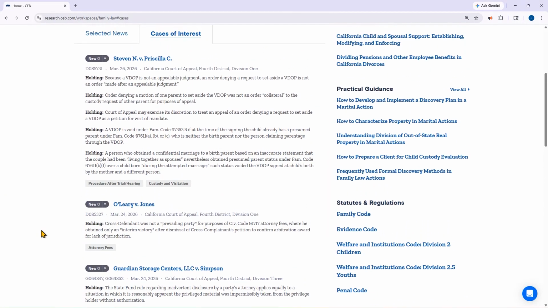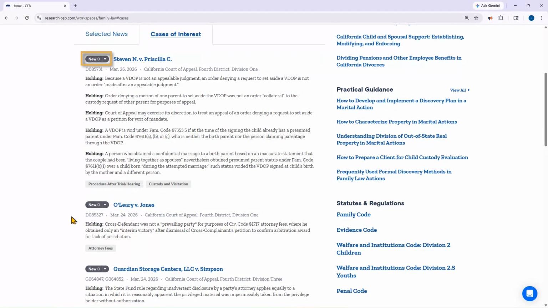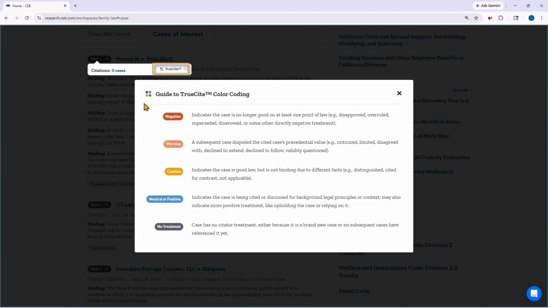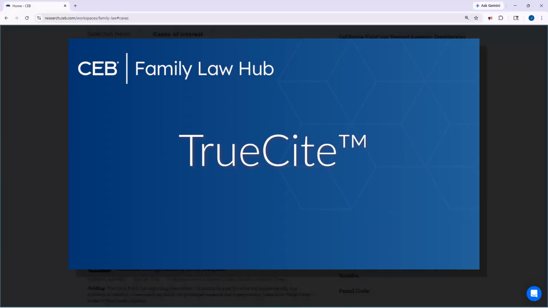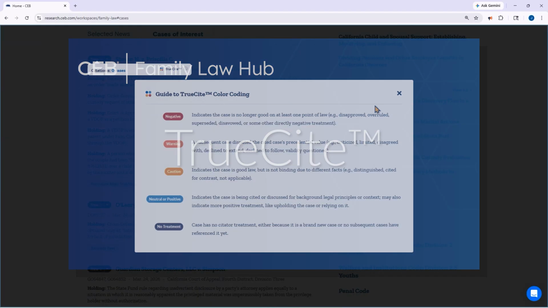Note the TrueCite flag next to the case names. They are most useful on cases that have been referenced in subsequent published opinions, where they offer at-a-glance insight on whether the case is still good law. For an in-depth look at our case citator, find our TrueCite video in this playlist.